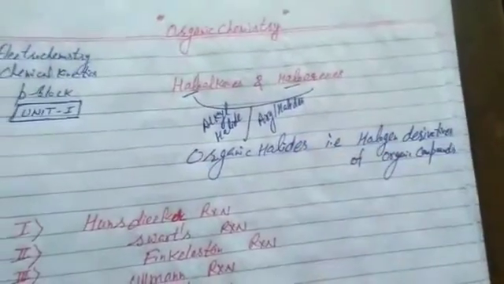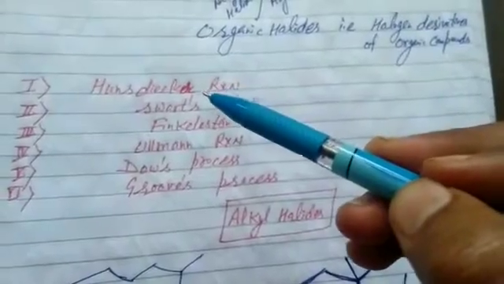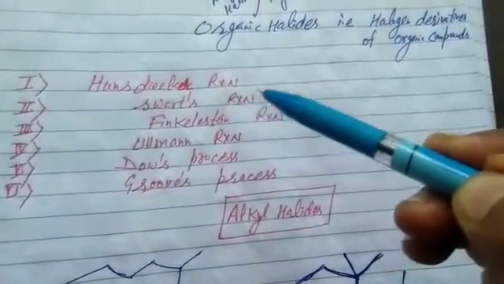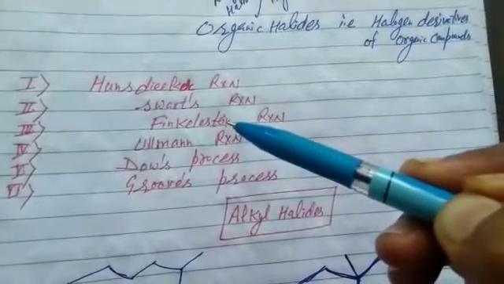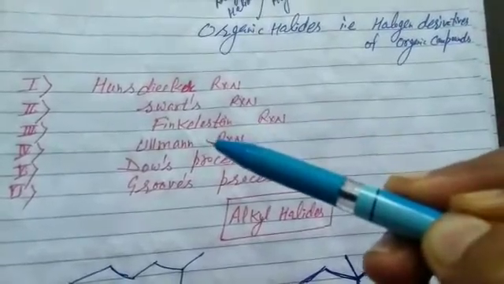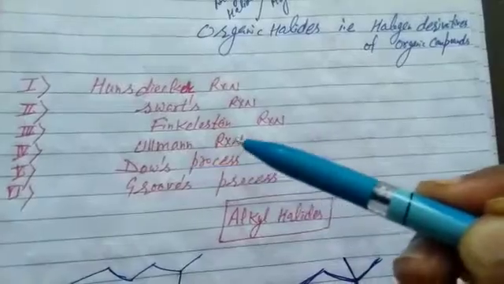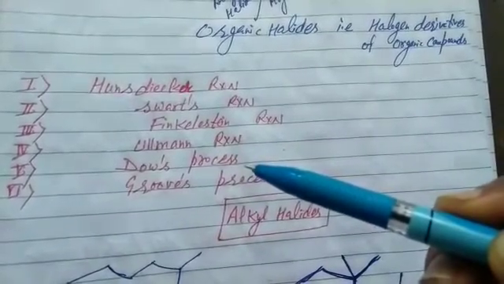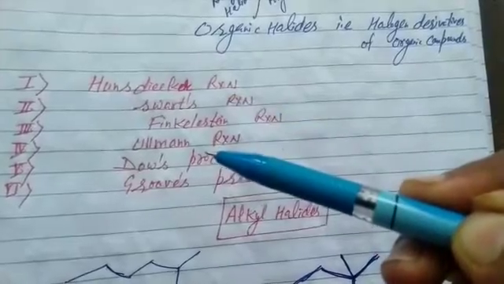Now students, in this chapter, these are the key reactions we have done. First one is Hunsdiecker reaction, second Swarts reaction, third Finkelstein reaction, Ullmann reaction, Dow process and Raschig process. We will do these reactions again in this chapter.